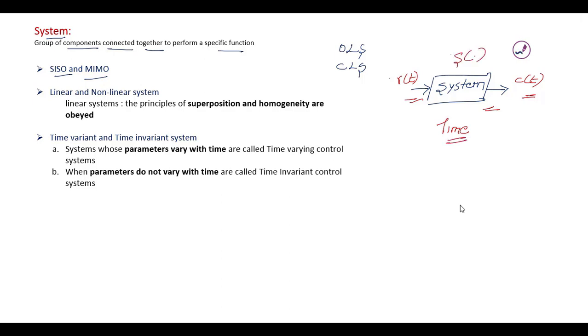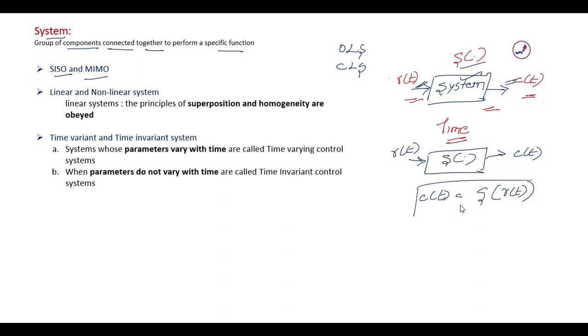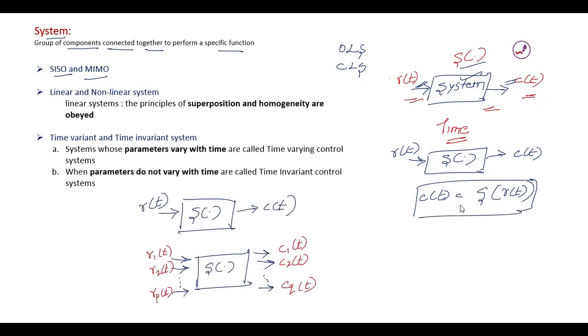Mathematically we can visualize a dynamic system as a mapping from R of t to C of t, that is, from the applied input to the response we receive. The output is nothing but a function of the input that the system processes.